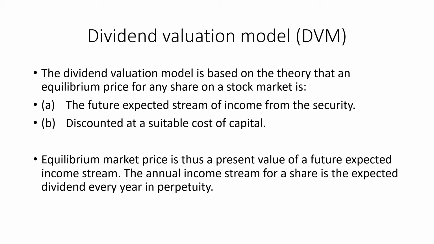Then you will discount that stream of dividends, or the income stream which you will get from that security, with the cost of capital. So you will get the true value of a company. Equilibrium market price is thus the present value of a future expected income stream. The annual income stream for a share is the expected dividend every year in perpetuity. Perpetuity is a kind of security which will give you returns for an unlimited time period.